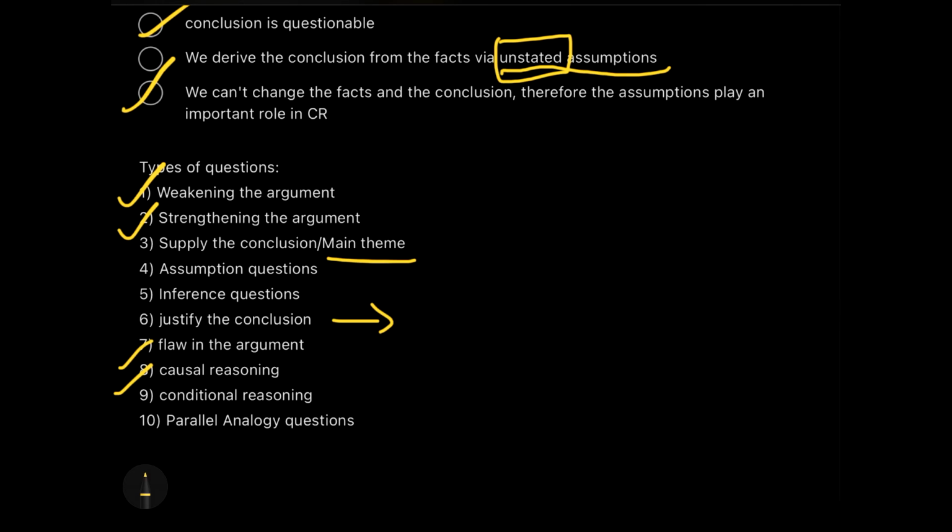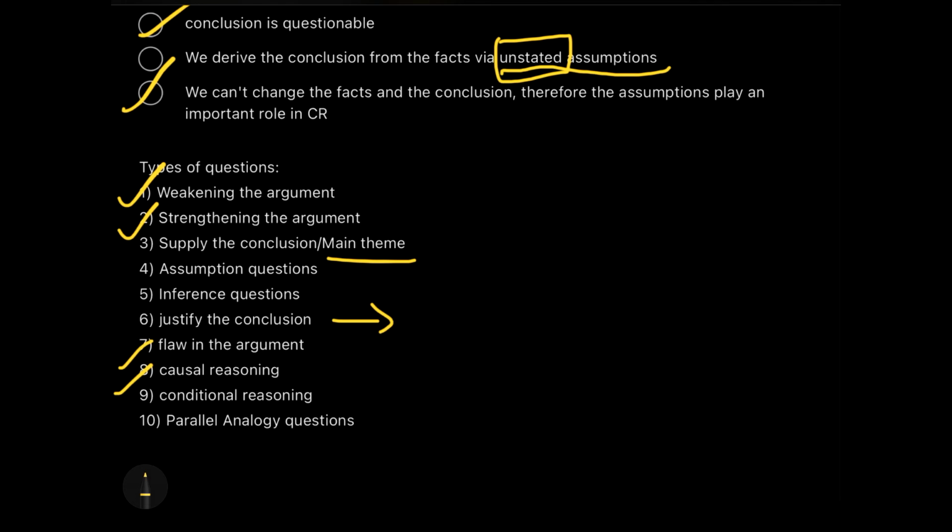Then comes conditional reasoning. Now, this is again one of the major parts where people get confused, because conditional reasoning is when certain conditions happen, the other things happen. If that doesn't happen, that doesn't happen. This is somewhat related to logical induction, and I would also be taking up that separately in my logical reasoning playlist, and also over here in the verbal ability playlist.